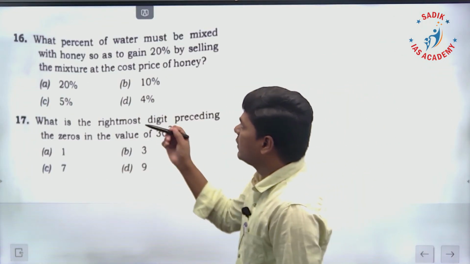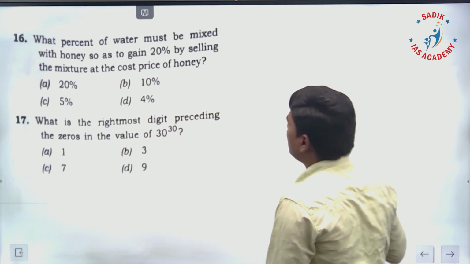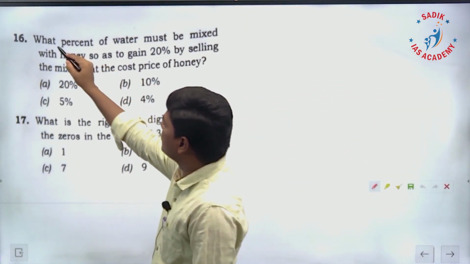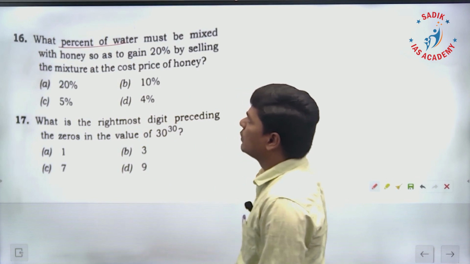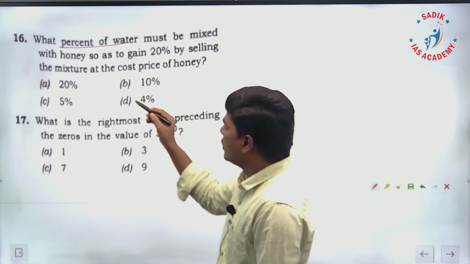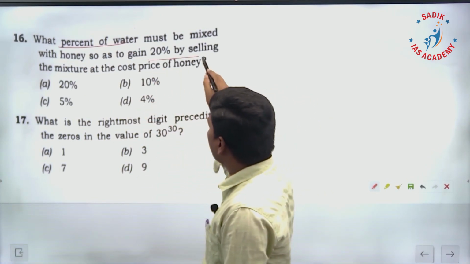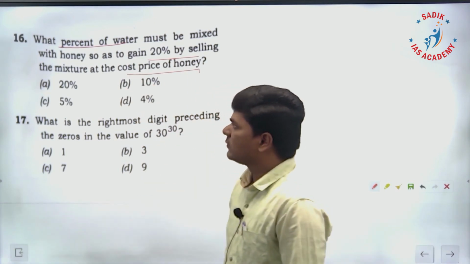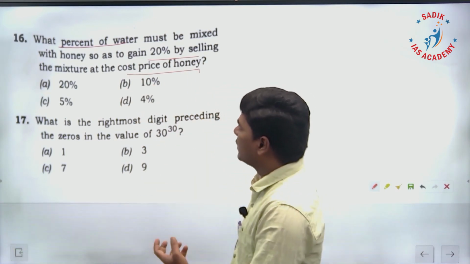Next question 16. What percentage of water must be mixed with the honey? The question is the percent of water. Percentage of water must be mixed with the honey so as to gain 20% by selling the mixture at cost price of honey. Selling the mixture at cost price of honey.